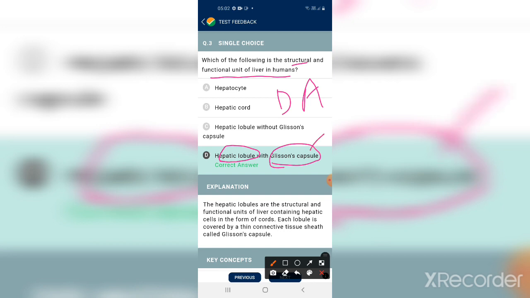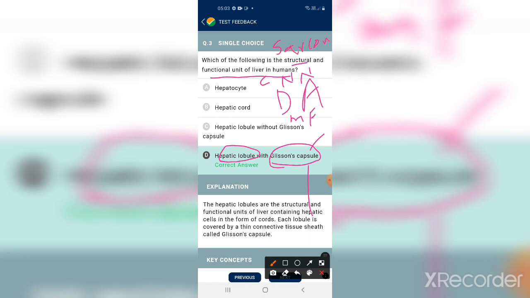Glisson's capsule is a connective tissue sheath. What is the structural and functional unit of a living organism? Cell. What is the structural and functional unit of kidney? Nephron. Nervous system? Neuron. What is the anatomical unit of muscle? Muscle fiber. What is the functional unit of muscle contraction? Sarcomere.